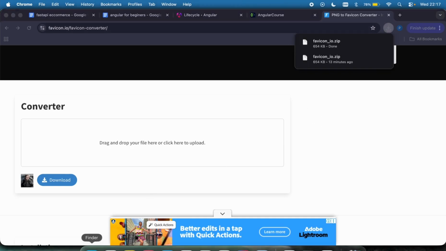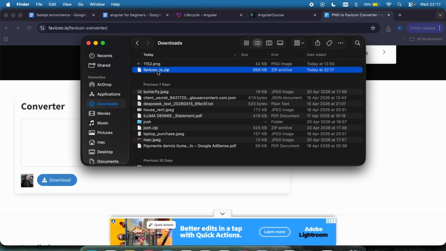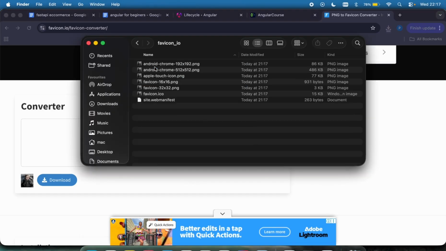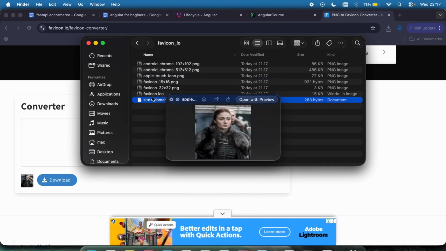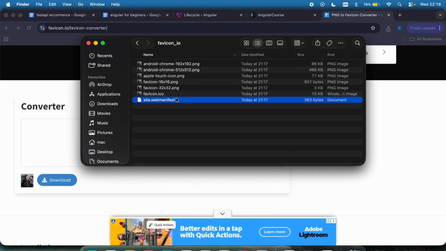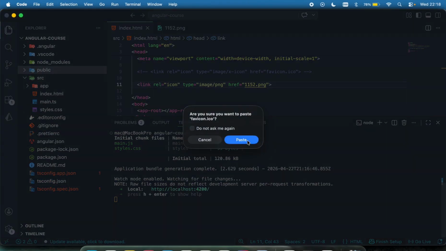And if I come right here in my Downloads folder, it created a zip for me, which I've extracted. And if I extract that, you can see there are different files. There's this icon right here. There's this PNG. There are different kinds of stuff right here. Okay, so you can use any of them. There's even a manifest also, which you can also use. So I'm just going to pick this favicon.ico and copy that. Come right here, the public folder, paste it right there, right?